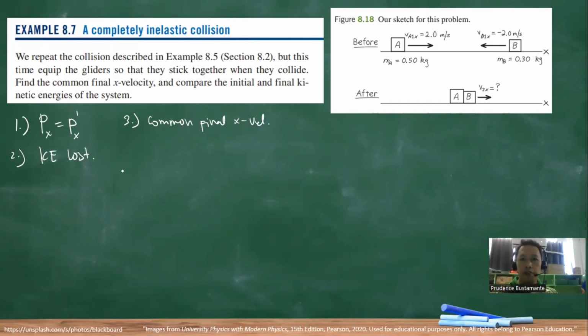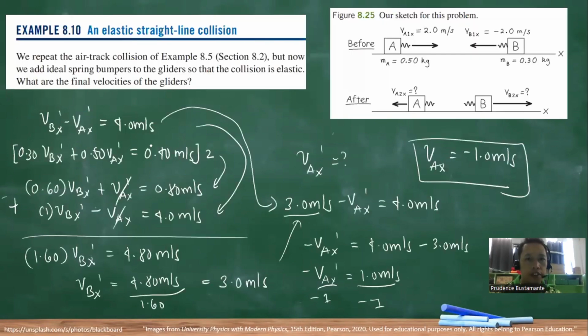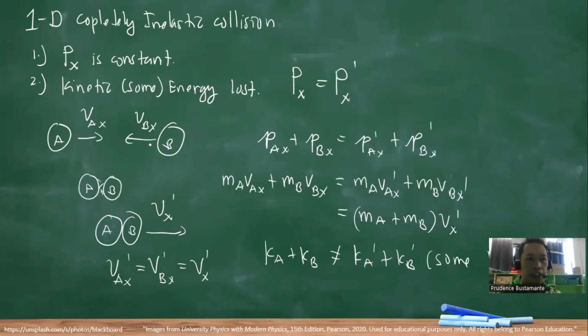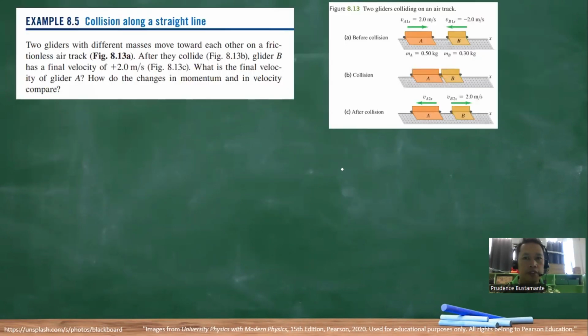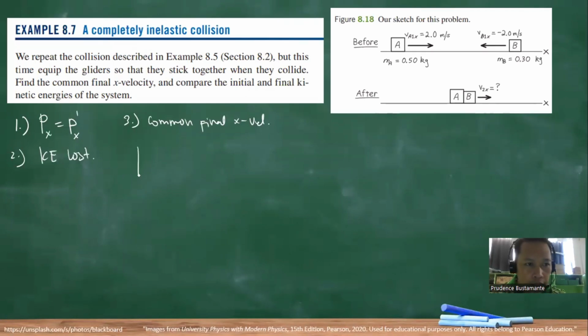To answer this problem, if you remember, for completely inelastic collisions, we can use conservation of momentum, where the initial is equal to the final: PA plus PB is equal to PA prime plus PB prime.